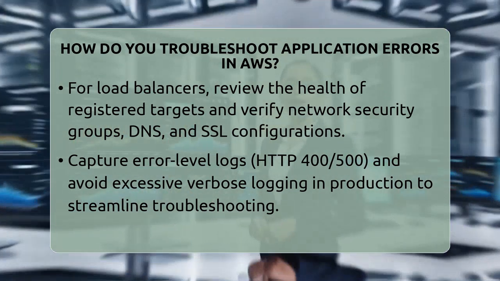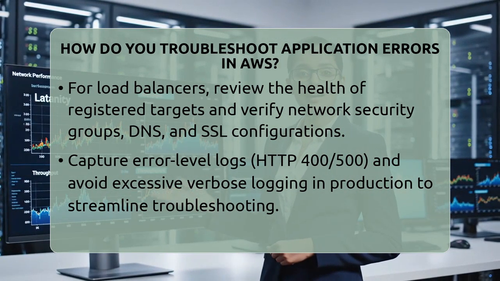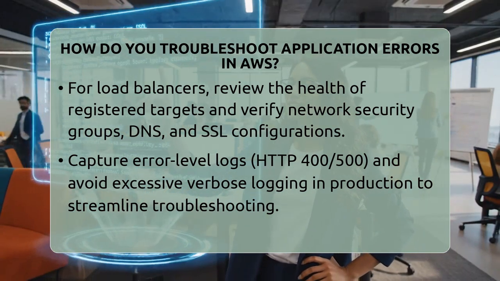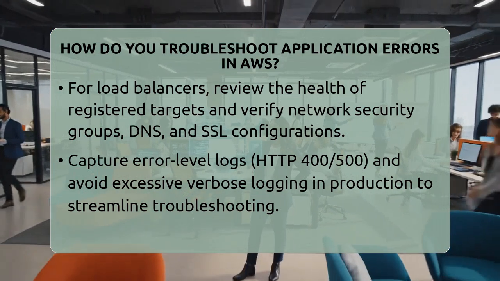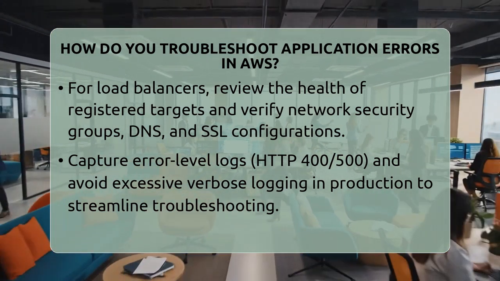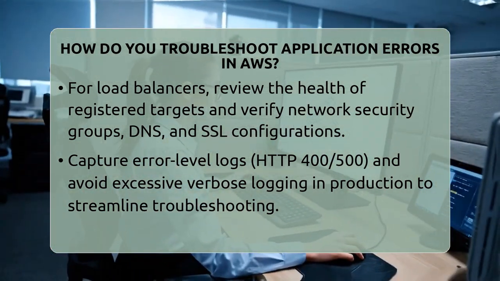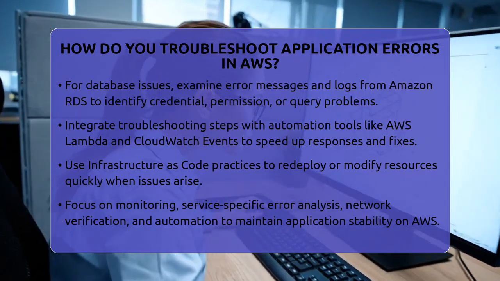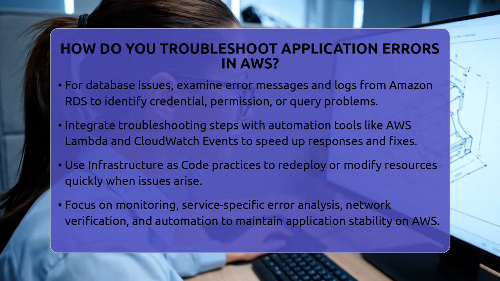For database errors, like those with Amazon Relational Database Service, review the error codes and messages. Authentication failures or query errors often show up here. Checking the database logs and error responses helps you identify if the issue is with credentials, permissions, or query syntax.